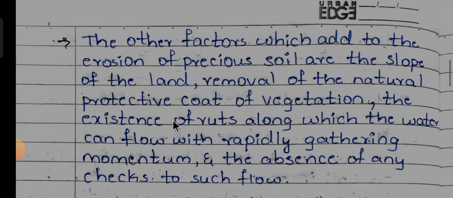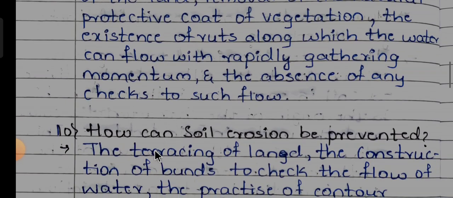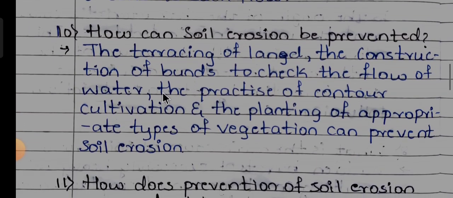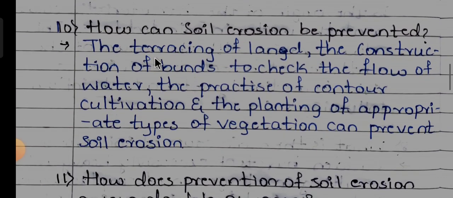natural protective coat of vegetation, the existence of ruts along which the water can flow with rapidly gathering momentum, and the absence of any checks to such a flow. Next, tenth one. How can soil erosion be prevented? The terracing of land, the construction of bunds to check the flow of water, the practice of contour cultivation and the planting of appropriate types of vegetation can prevent soil erosion.